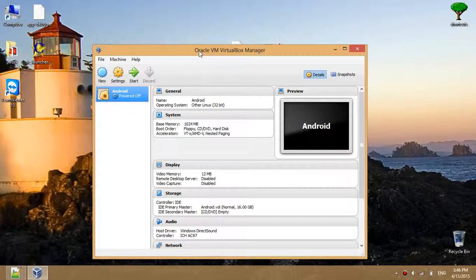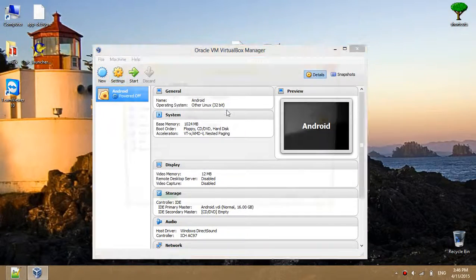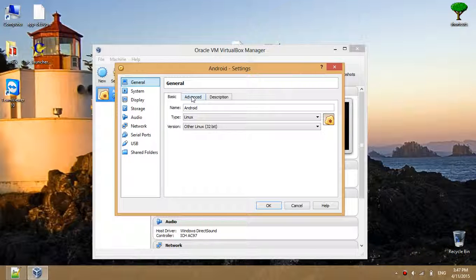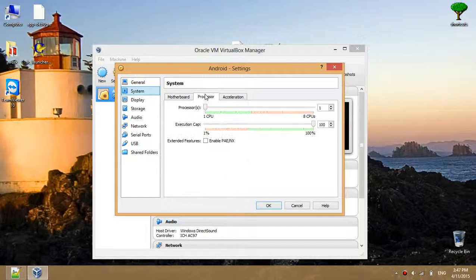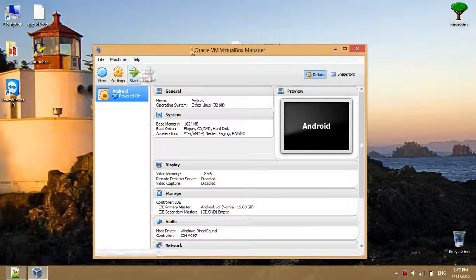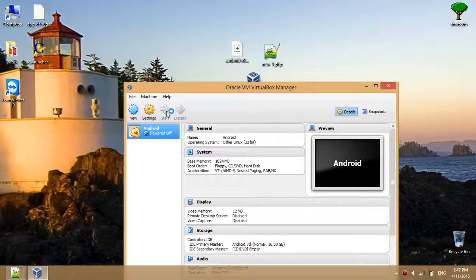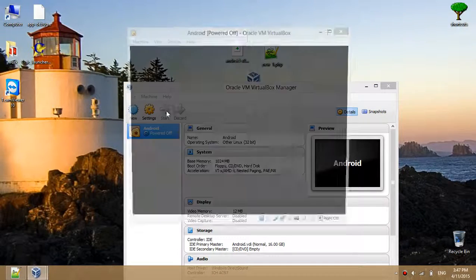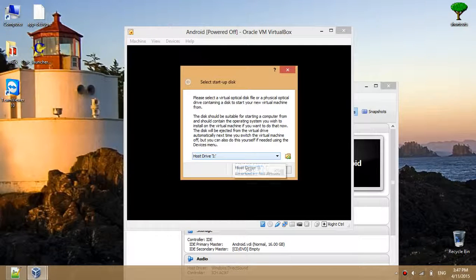We have created the operating system and it will be ready to install Android. Now go to settings, system, processor, enable PAE/NX. Click OK. Now start it. But now we need the ISO file. So what should we do now?